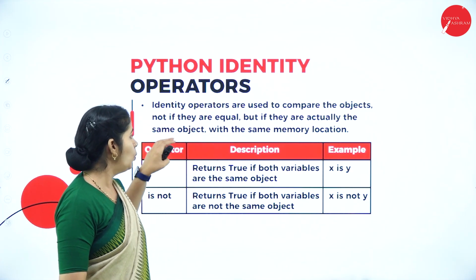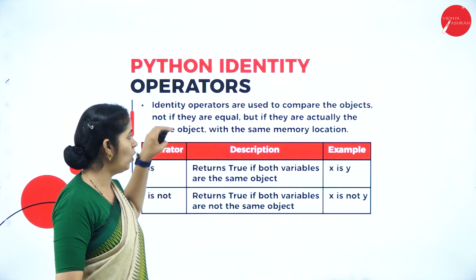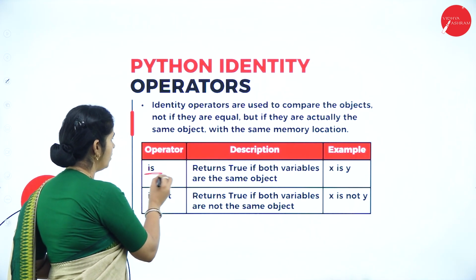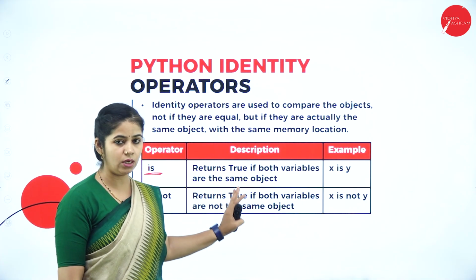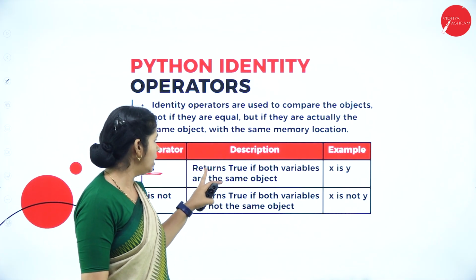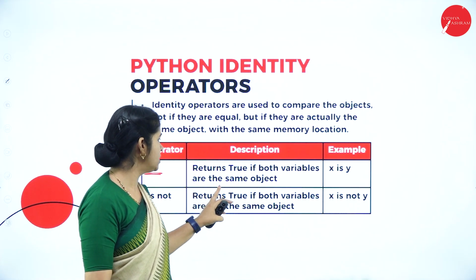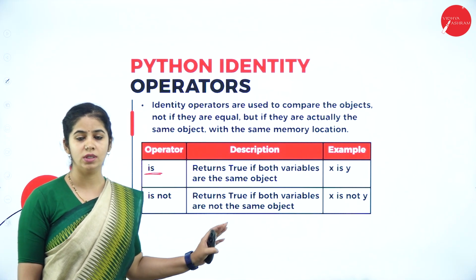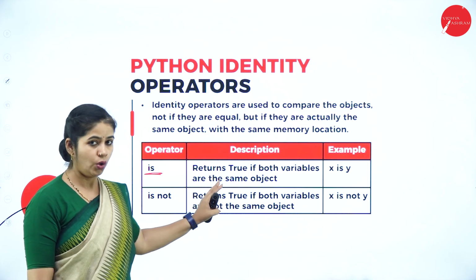We are just comparing whether they are present in the same memory location. That is the operator. It always returns a Boolean value. It returns true if both variables are the same object, that is, the variables created using the same object.